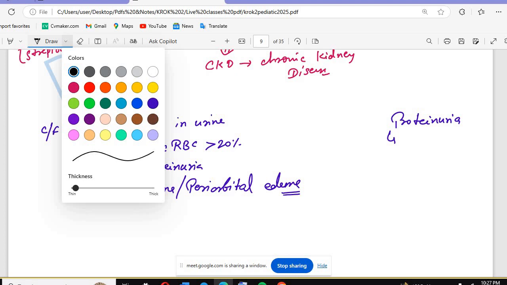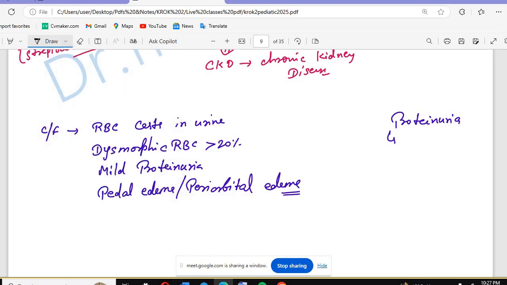Okay, tell me which is the major abundant protein present in the body? If there is a decrease in albumin, what will decrease?